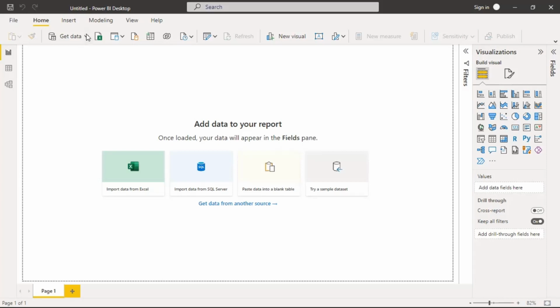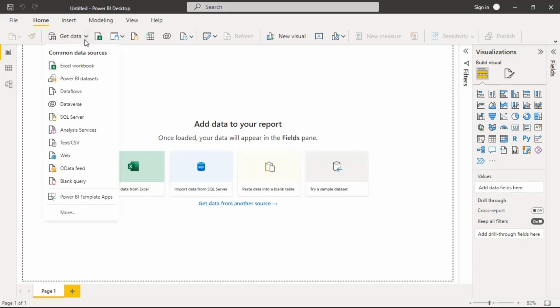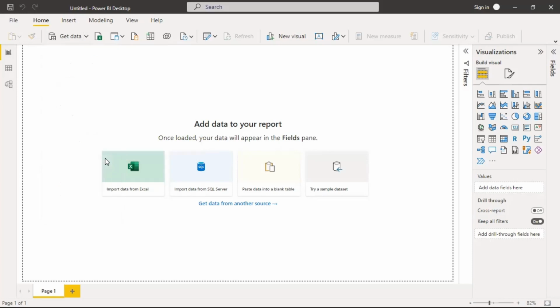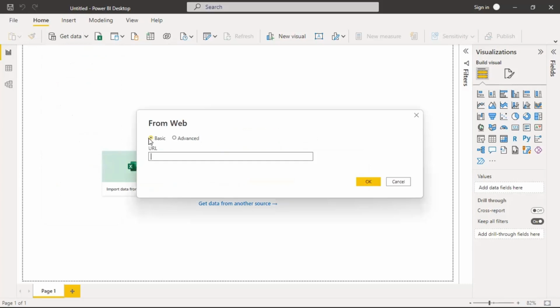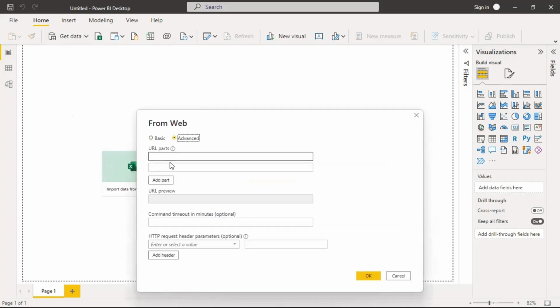So when getting data from Kobo Toolbox on Power BI, we use the very same form. We come to Get Data, choose Web, but unlike going for Basic, we go into Advanced. The things you need are the URL and the API token.